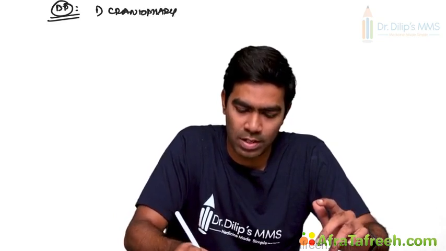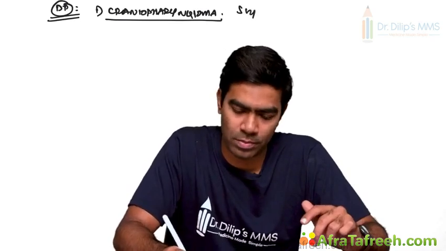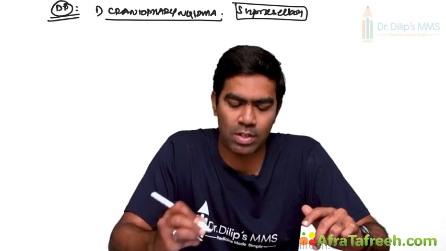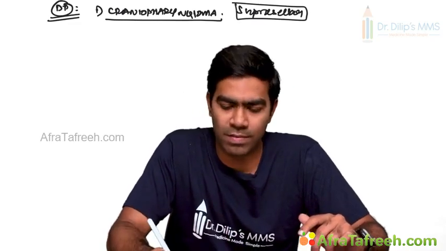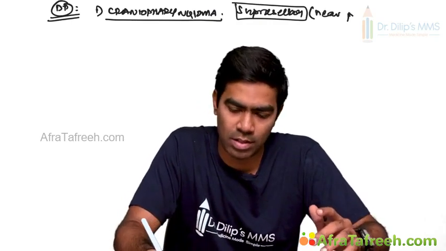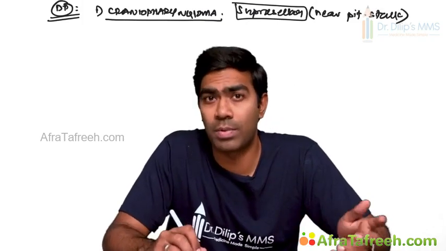Very, very important DD. First of all, you have to know that this craniopharyngioma is a suprasellar tumor. It's not a sellar tumor like pituitary, it's a suprasellar tumor. Clear? Very commonly, its origin will be near the pituitary stalk, but above the optic chiasma.